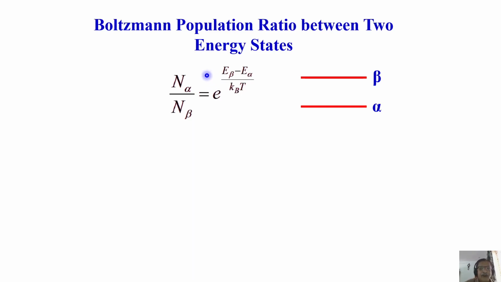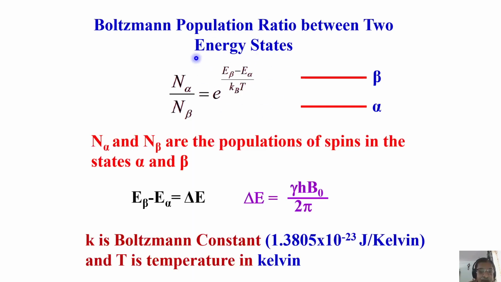How you calculate depends upon this term. And N alpha and N beta are the population of states alpha and beta. I said delta E is the energy. Fine. What is delta E? How do you know delta E? Delta E is nothing but gamma h into B naught over 2 pi.